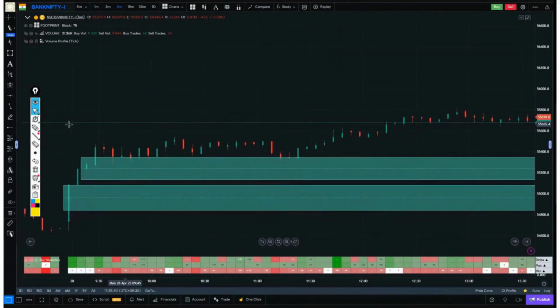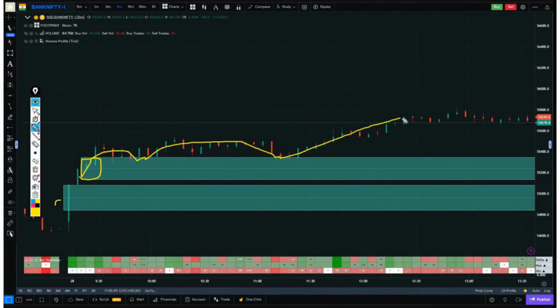Here, what happened in Bank Nifty? Within the first candle, this buying zone pullback occurred within the next 3 candles and then an upside movement. Here, another pullback occurred, an upside movement. And after that, Bank Nifty moved to the upside.